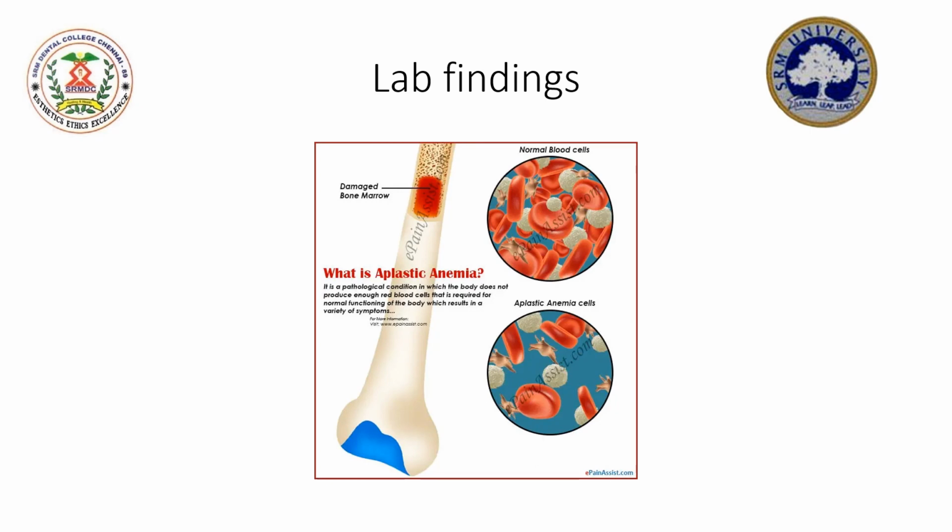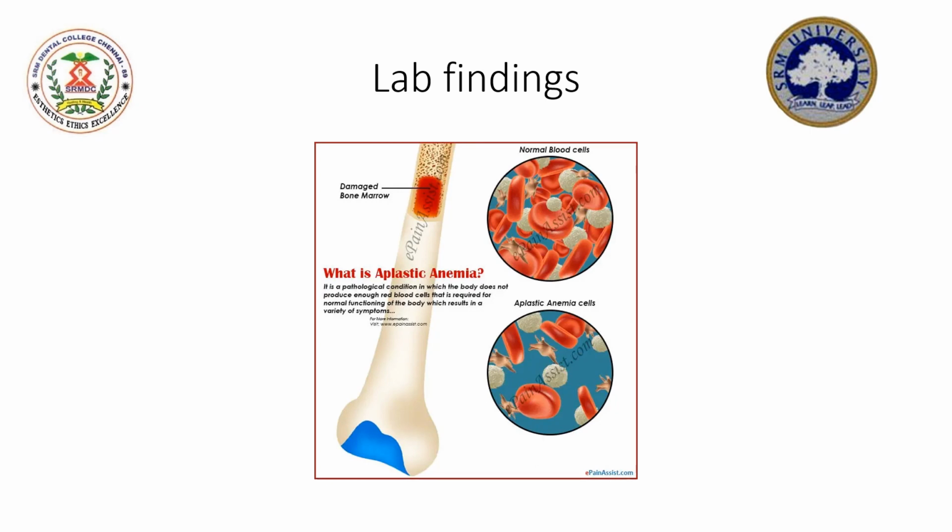A bone marrow aspirate could yield a dry tap. A trephine biopsy is always recommended, which reveals patchy areas of cellularity in the disease, which could sometimes be markedly hypocellular depending on the extent of the disease. And these areas of aplasia are replaced with adipose or fat tissue.